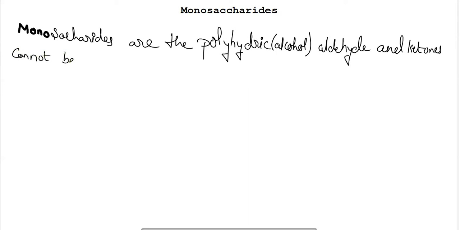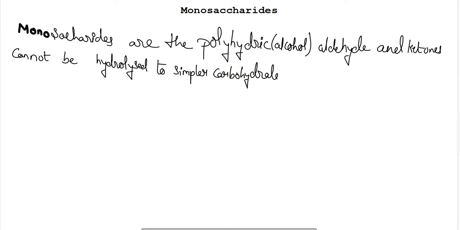and they cannot be hydrolyzed to simpler carbohydrates.